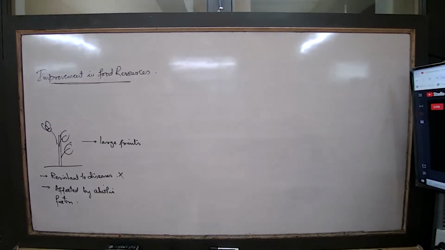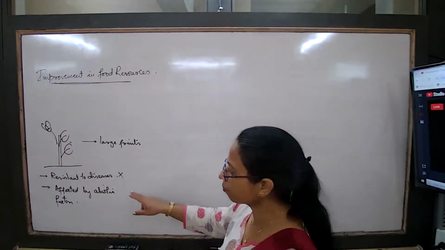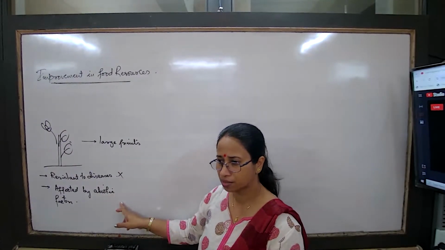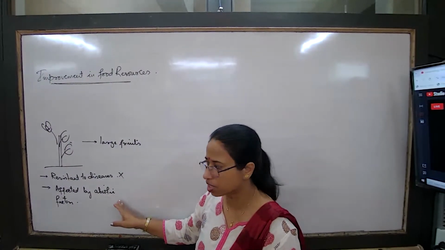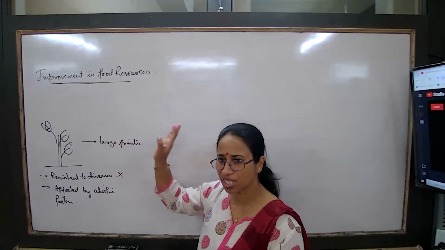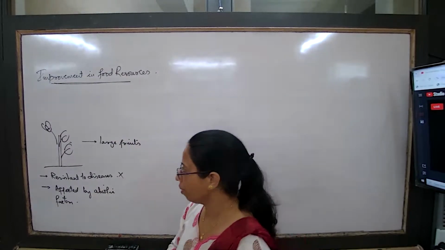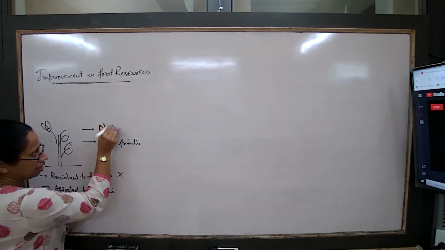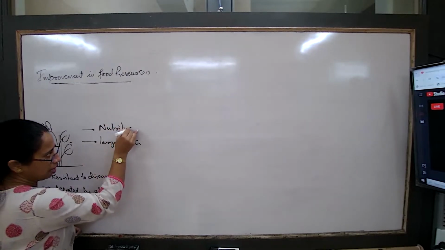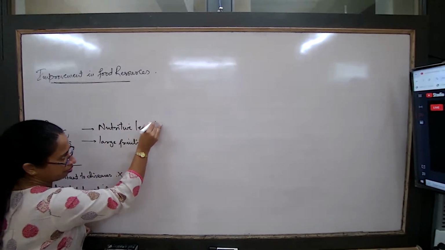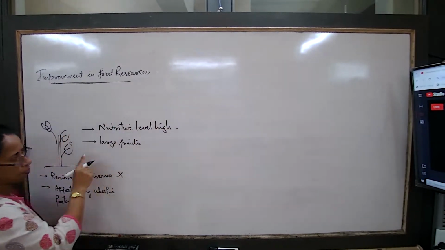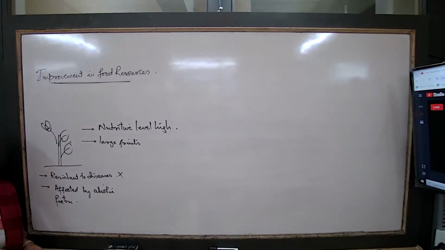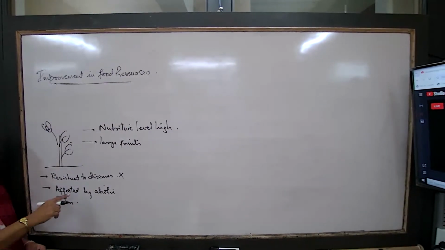Now, what would the breeder try to do? The breeder may, in case this plant has got 2 or 3 bad characteristics, but still some features are good enough in this plant. Maybe the fruit size is good enough, and the nutritive level is very high. So this plant has got some good features also. Now what does the breeder try to do?